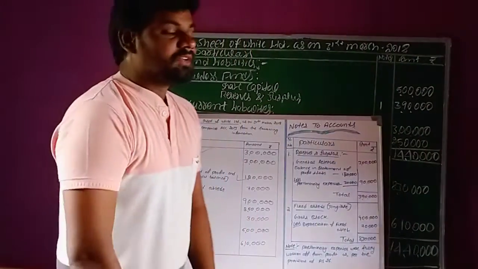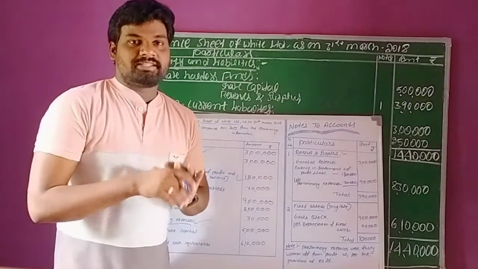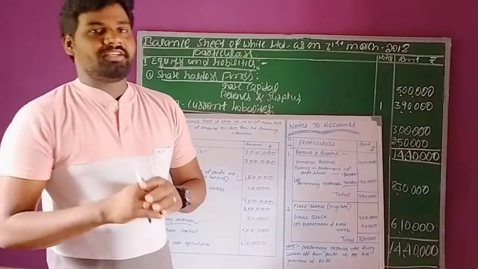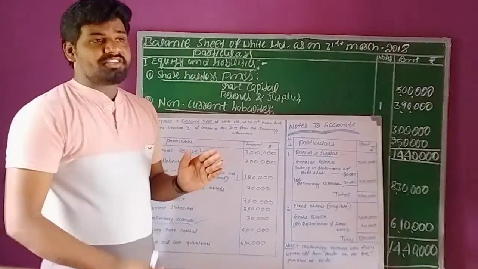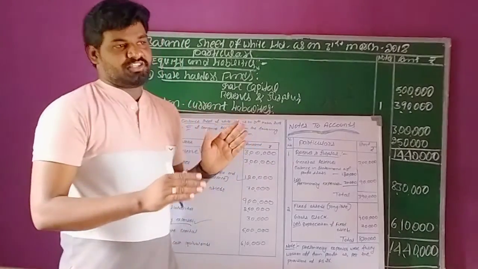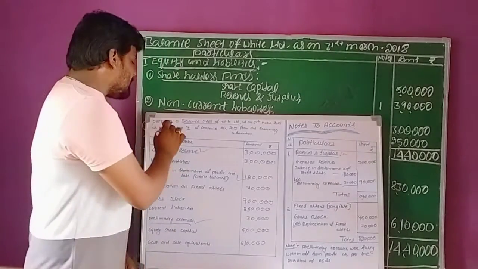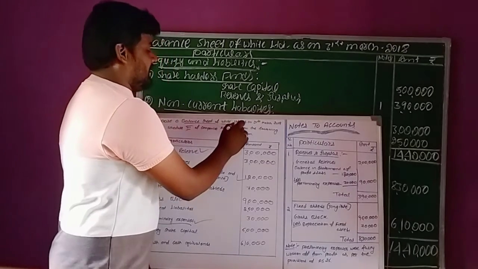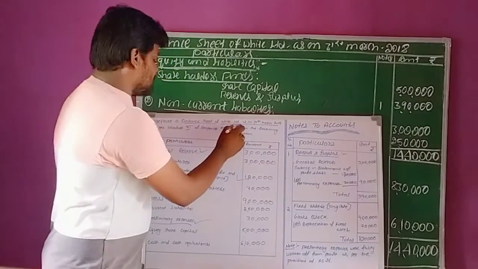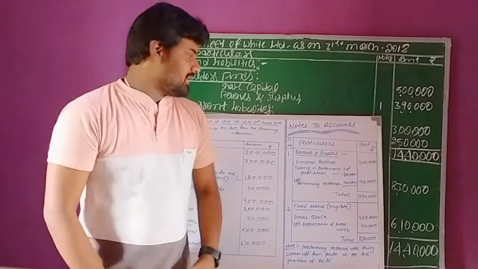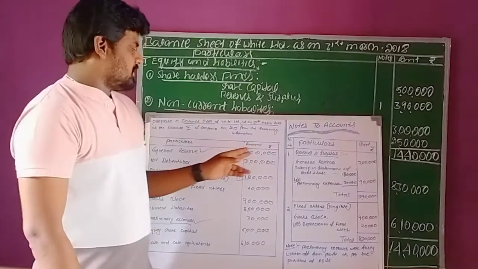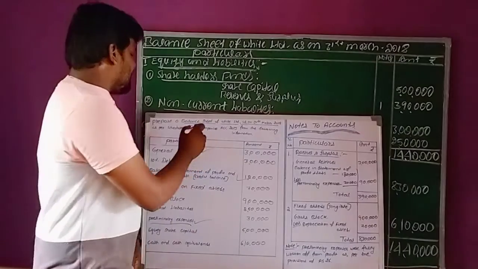Hi everyone. In this session, we will discuss one more question that is related to preparation of balance sheet. For the preparation of balance sheet, they are given some information. The question is: prepare balance sheet of White Limited as on 31st March 2018 as per Schedule 3 of Companies Act 2013 from the following information. So here we need to prepare balance sheet.